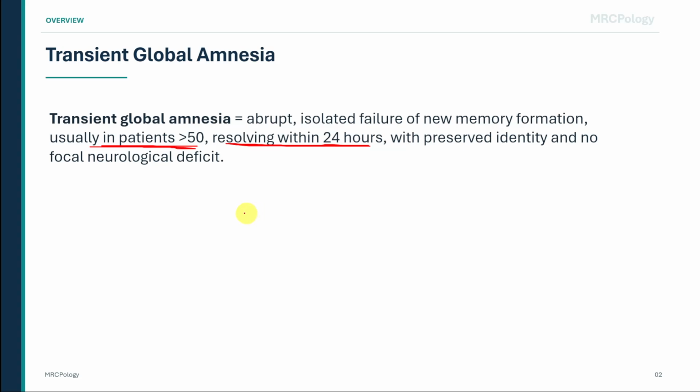Quick recall. A 62-year-old develops sudden repetitive questioning after cold water immersion. He is alert, fluent, knows his name, has no weakness, and recovers fully within the same day. What is the most likely diagnosis, and why is he repeating the same questions? The answer is transient global amnesia, caused by transient dysfunction of hippocampal memory circuits, leading to failure of new episodic memory encoding.